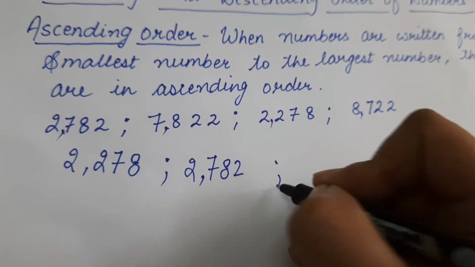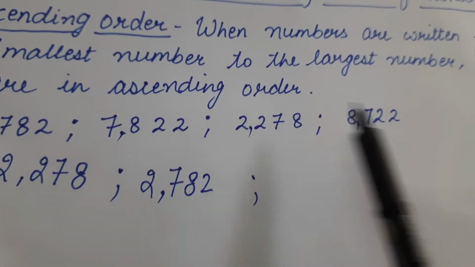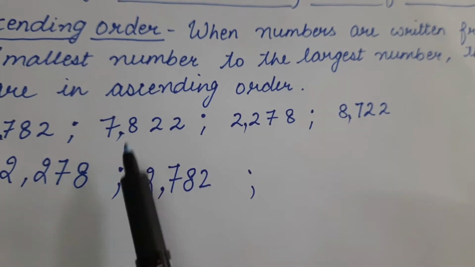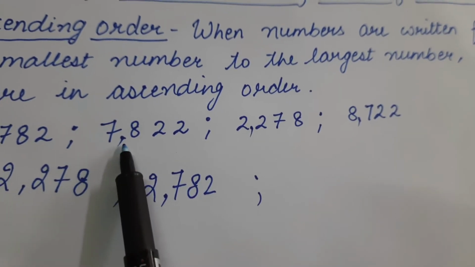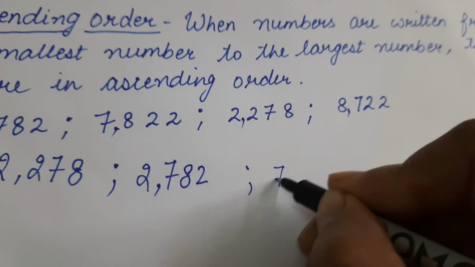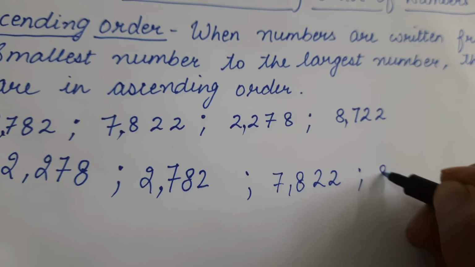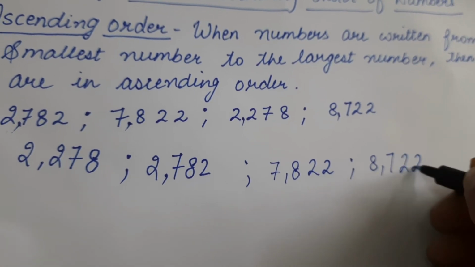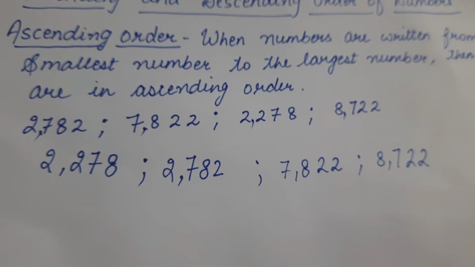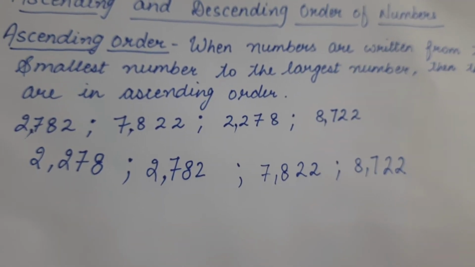Now we are left with two numbers, 7822 and 8722. Out of these two numbers, which is smaller? 7822 is smaller, so this 7822 will come at third position, and after that 8722. So this way we arrange the numbers in ascending order. Ascending order means arrangement from smallest to greatest.